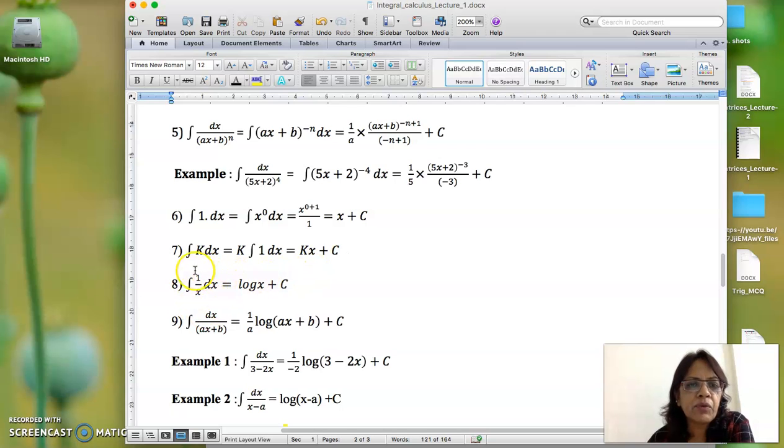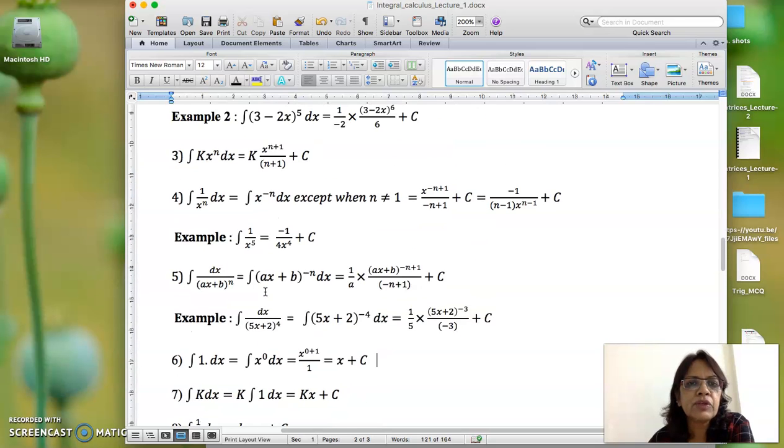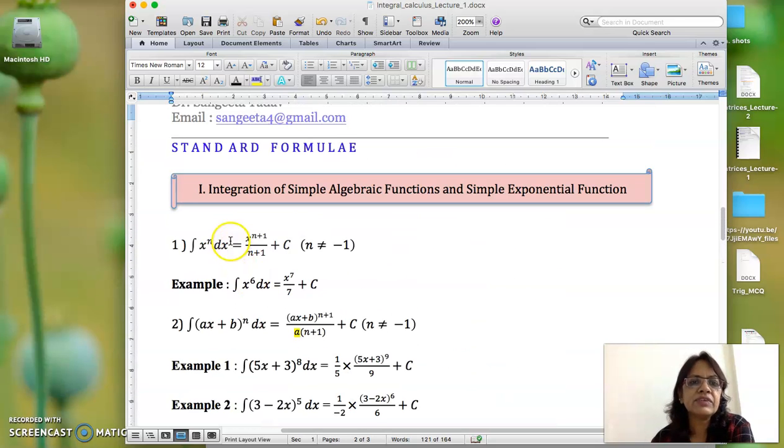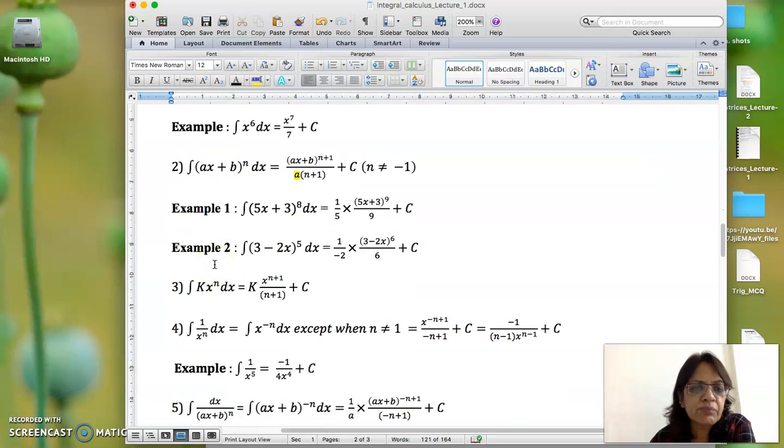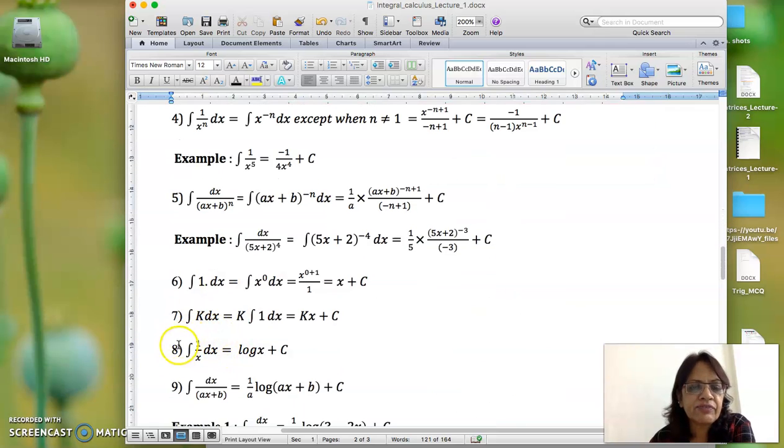Ab 1 upon x, 1 upon x is differentiation of which function? It is differentiation of log x. So like as we know, integration is a reverse process of differentiation. यहाँ पे इसका integration will be log x. That is why यहाँ पे देखो आपको जब starting में condition we were saying कि n should not be equal to minus 1. ये जब n is equal to minus 1 होगा तो ये 1 upon x हो जाएगा, and integration of 1 upon x is log x.